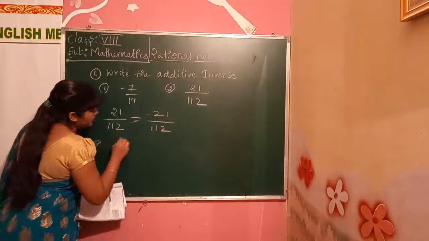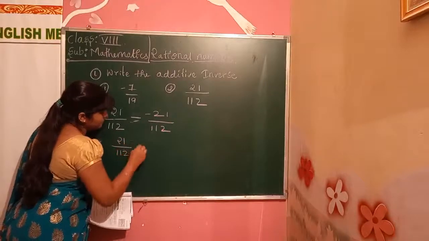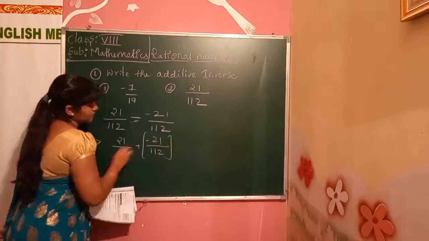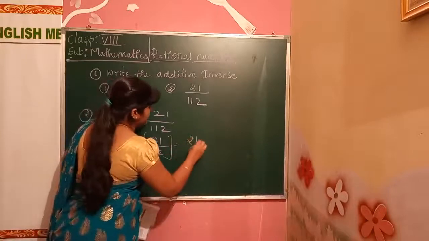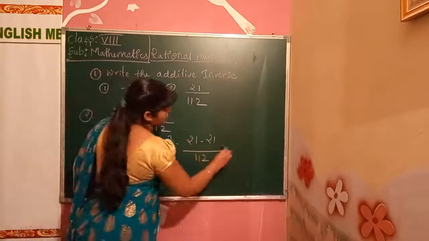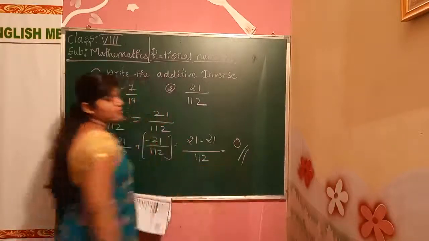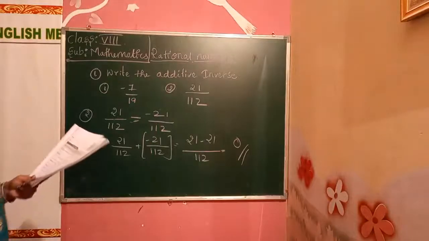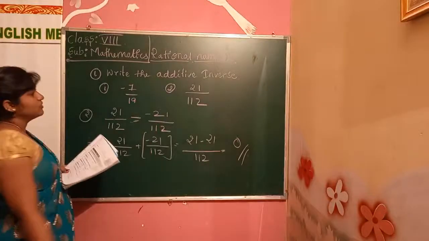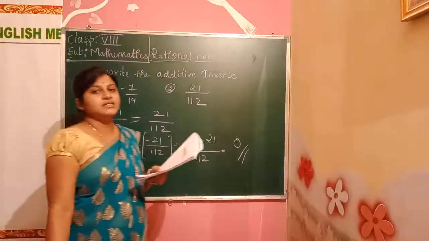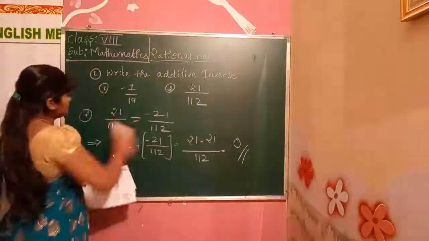We'll solve the problem. 21 by 112 plus minus 21 by 112. 21 minus 21, okay, 112 will be what? 0. Here also we got 0. Understood now? What is the additive inverse? Understood all of you? We are just changing the sign.